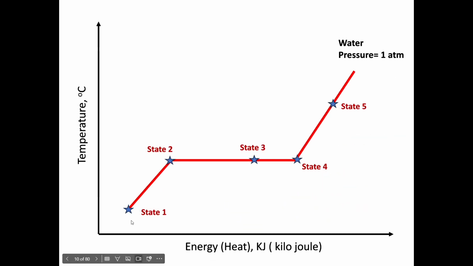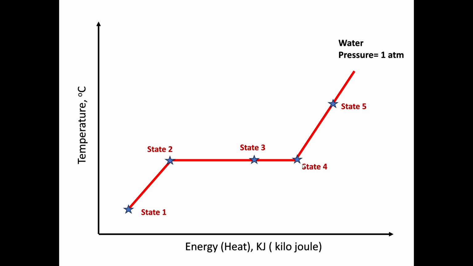Then we have this graph. It shows that in the first state the liquid will be at 20 degrees Celsius, then it will be at 100 degrees Celsius. Here is liquid, here is compressed liquid, here is saturated liquid, then liquid vapor, saturated liquid vapor mixture. And the temperature is 100 degrees Celsius.